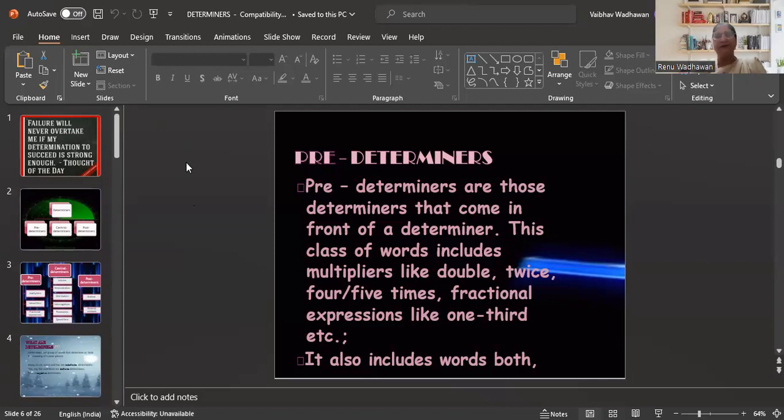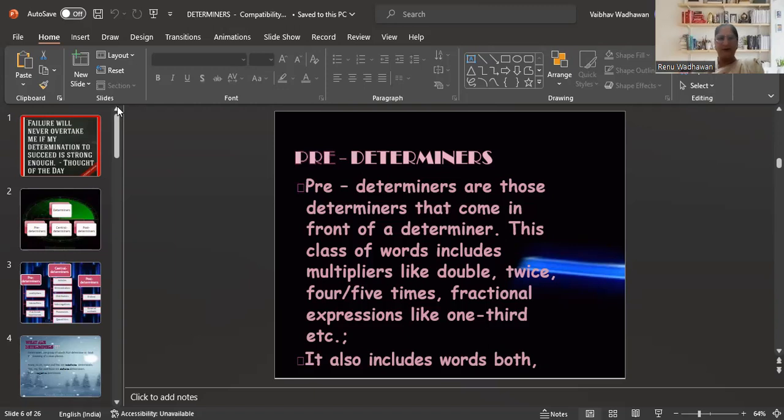Today I have come with the topic of determiners. In your JLO exam, the second topic is determiners. So we are going to read about it, and I am going to explain it, which you have to take care of.